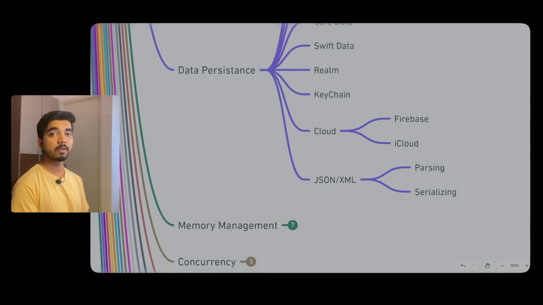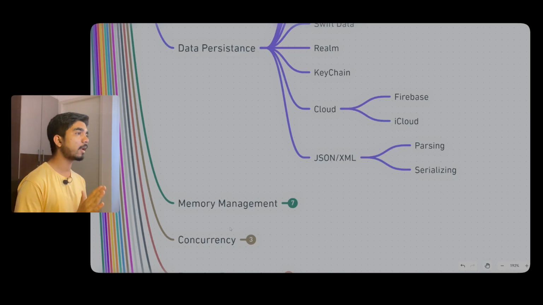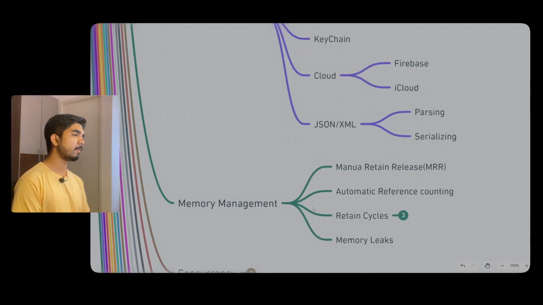Now, coming to the most interesting part, that is memory management, and this is a core concept for app development, because your app can't be too big or consume too much memory. So memory management is important. Here it should be manual retain release, then automatic ARC, which is a core important concept.